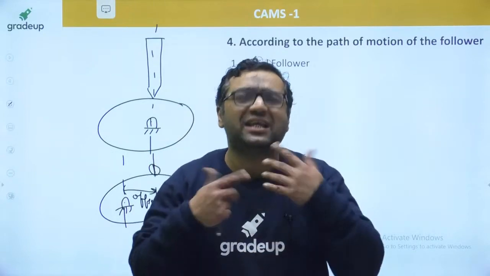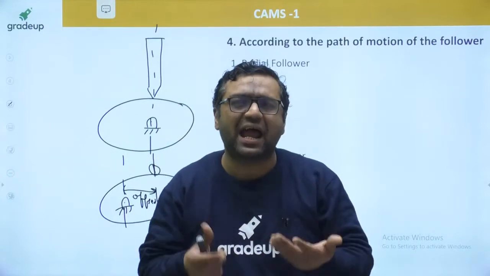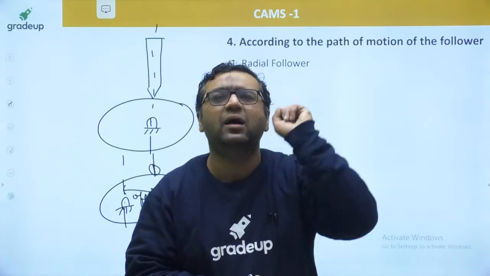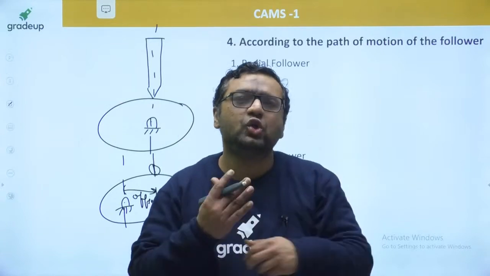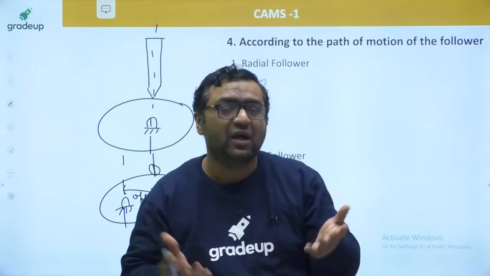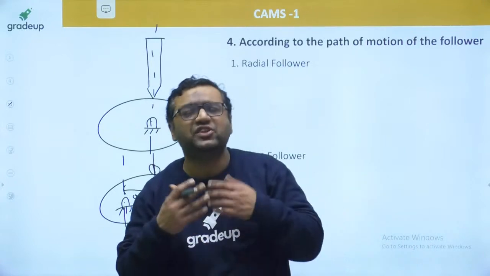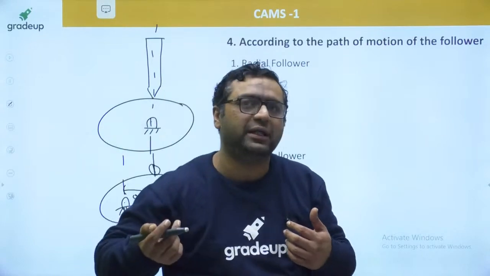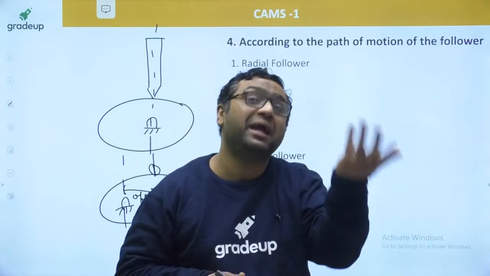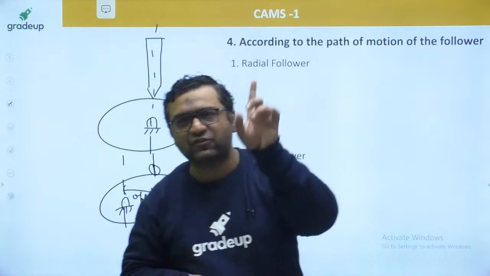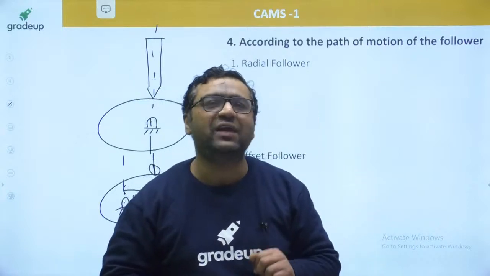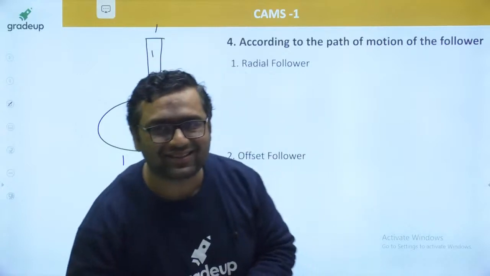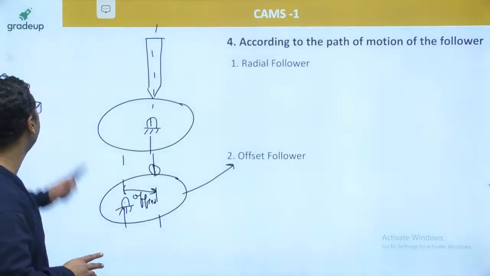So my dear, surface stresses are induced. I will not say surface crack, but surface stresses are coming because that contact is slightly bigger than the knife edge type of follower. So you will be getting some kind of surface stresses. Rather than surface crack, I will say surface stresses. Crack will come once that stress is going to exceed the strength of the material. So crack is the next step which may come, may not come. But surface stresses for sure will be induced. And guys, flat face follower is also known as mushroom type of follower. Mind this thing. Okay guys, now we are moving further.